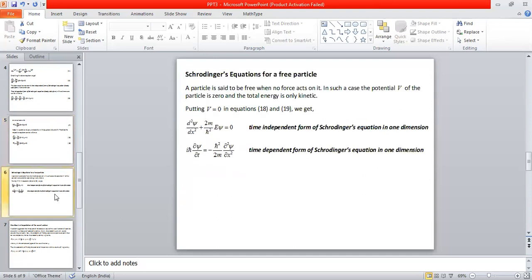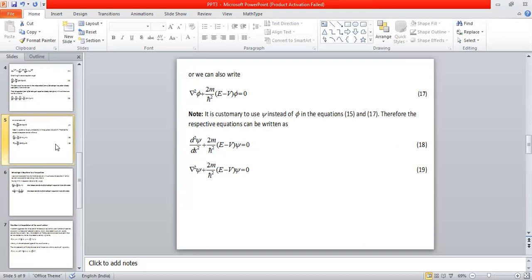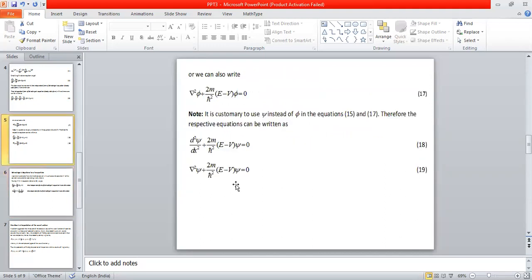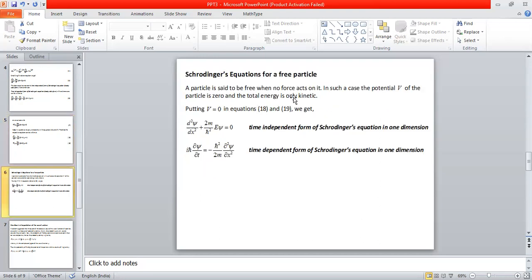Now let us apply these two equations, 18 and 19, to one particular case. The particular case is a free particle. Very often we consider a free particle in quantum mechanics. A free particle is one in which there is no force acting on it. Therefore, if there is no force, the potential experienced by the particle, or the potential energy of the particle, is zero. So in equations 18 and 19, if I substitute V equal to 0, I am going to end up with Schrodinger's equation for a free particle.